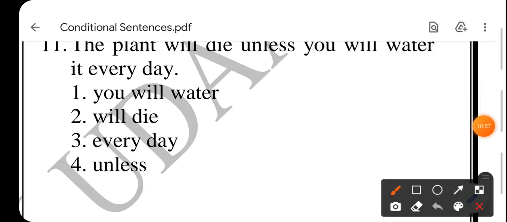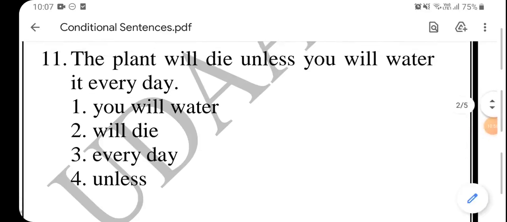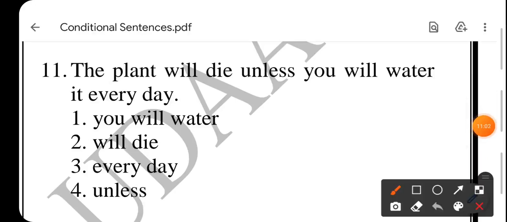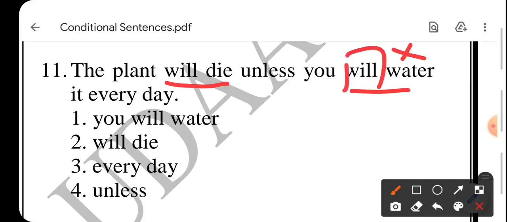11th. The plant will die unless you will water it every day. Now again, will, two actions of the future. तो यहाँ पे हमें will, this is unnecessary, we don't require it here. So problem is again इस part में है you will water, so first part ही है हमारा. The correct answer would be the plant will die unless you water it every day. Okay.